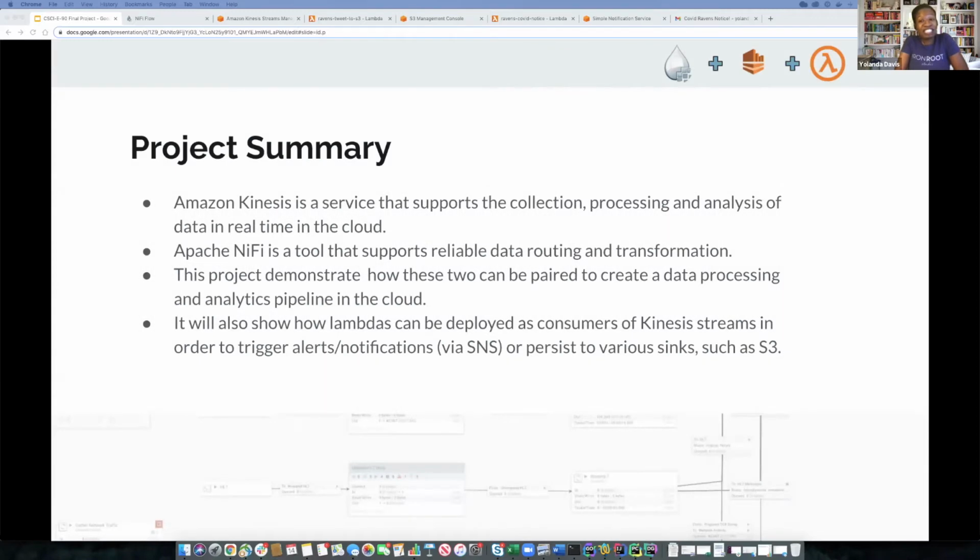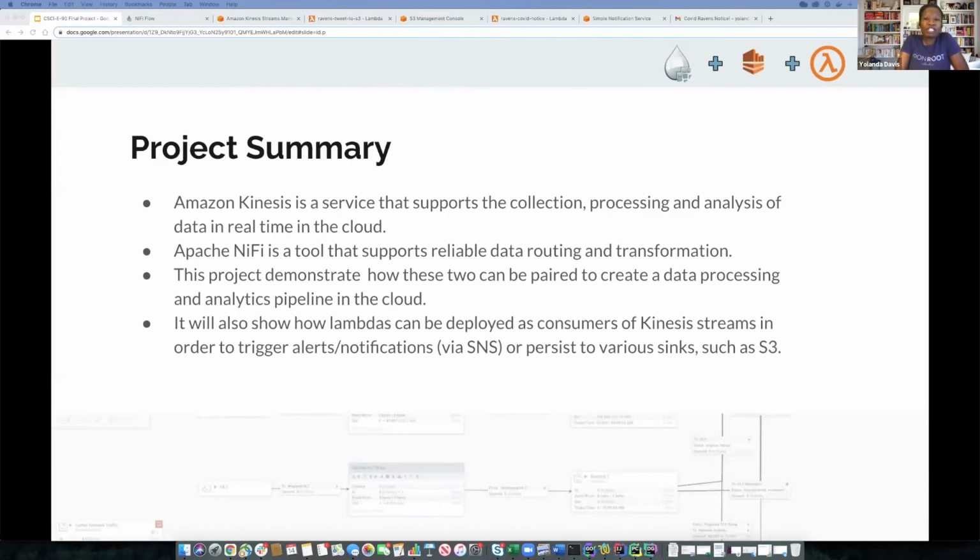For my project, I was interested in highlighting an Amazon service that we did not cover in class and demonstrating how that project could be used with open source tools. Based on my background working with data flow and streaming software, I thought that Amazon Kinesis would be a great service to focus on since it supports the collection, processing, and analysis of data in real time in the cloud.